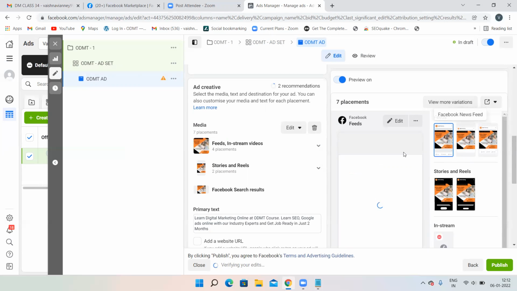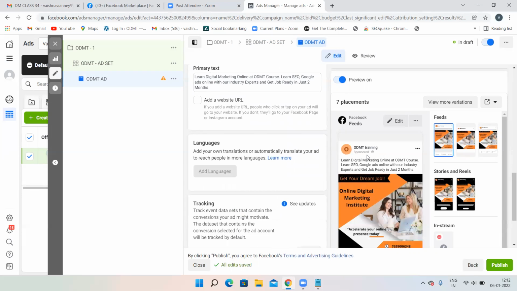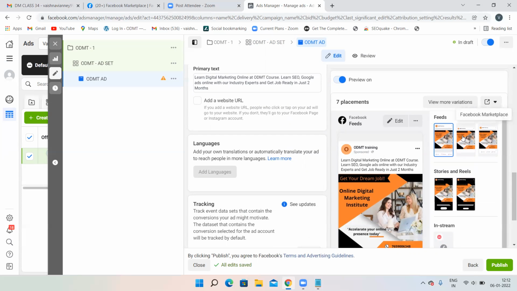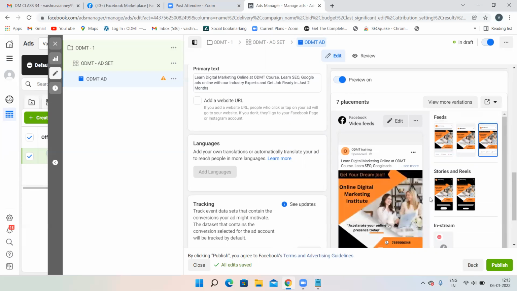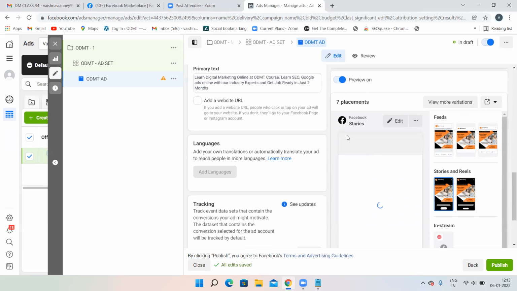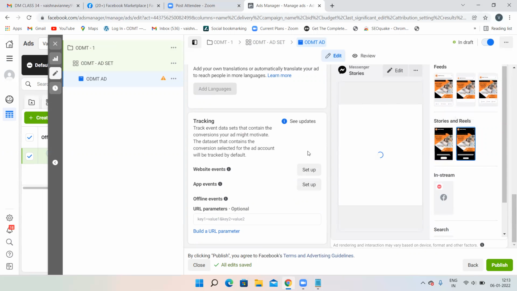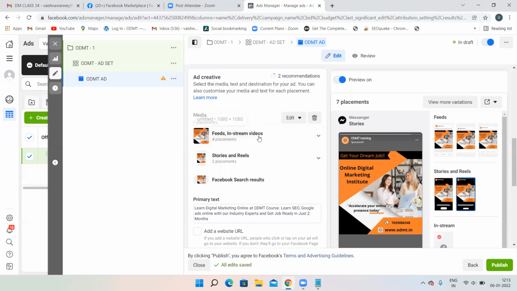Now see, on Facebook feed, my particular advertisement is going to appear like this. On Facebook Marketplace, it is going to appear like this. On Facebook video feeds, it's going to appear like this. On Facebook stories, it is going to appear like this. On Reels, it is going to appear like this, Facebook Reels and all. And yeah, Messenger, it is going to appear like this. You can just see how it is going to look. This is how our stories appear, right? And on Messenger, it is going to appear like this. Now I have uploaded the image over here.